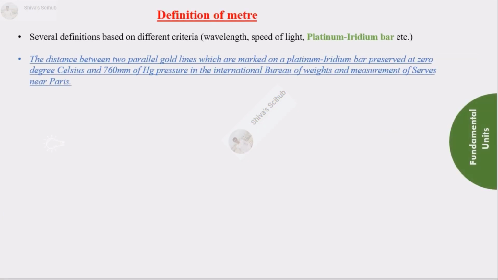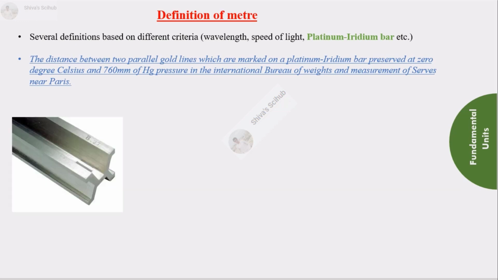Several definitions based on different criteria like wavelength, speed of light, platinum, iridium, bar, etc. So 1 meter is defined as the distance between two parallel gold lines which are marked on platinum iridium bar preserved at 0 degrees Celsius and 760 mm of Hg in the International Bureau of weights and measurement of Sèvres near Paris.